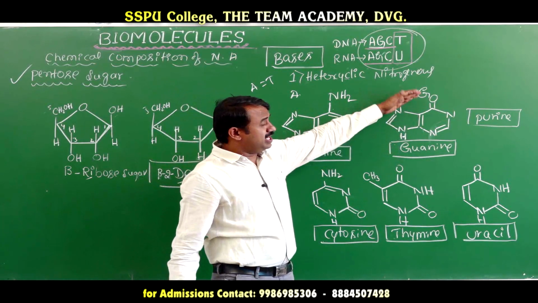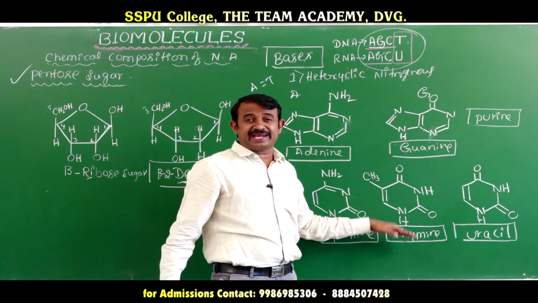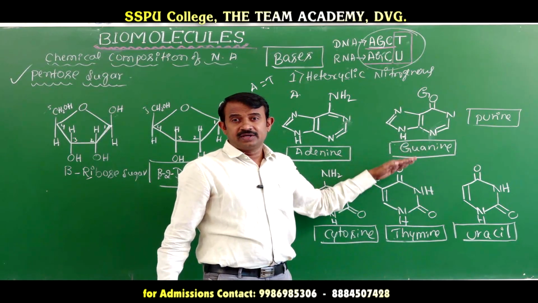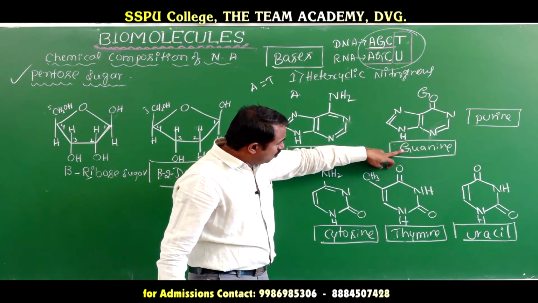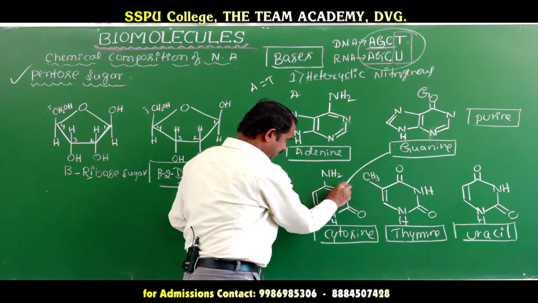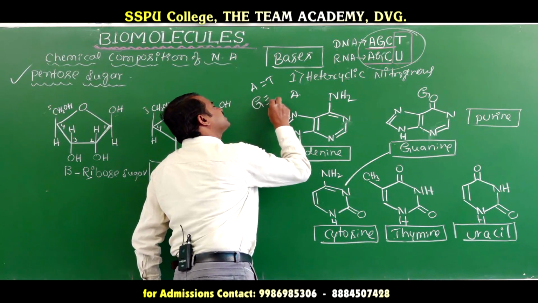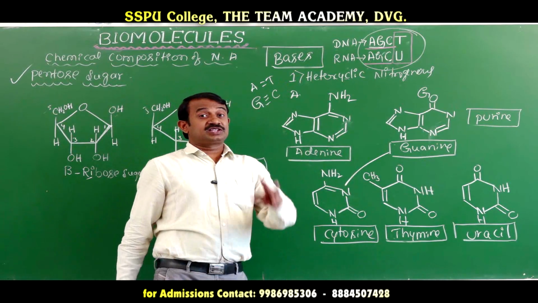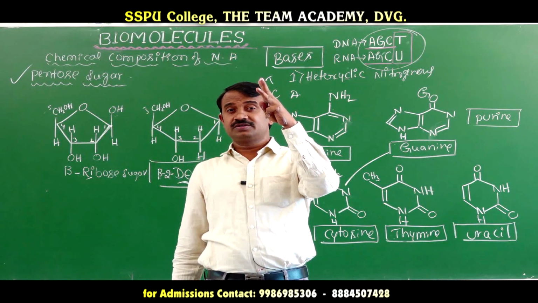Next, another purine and pyrimidine base pair. This is guanine, which binds with cytosine. Guanine binds with cytosine. There are three intermolecular hydrogen bonds between